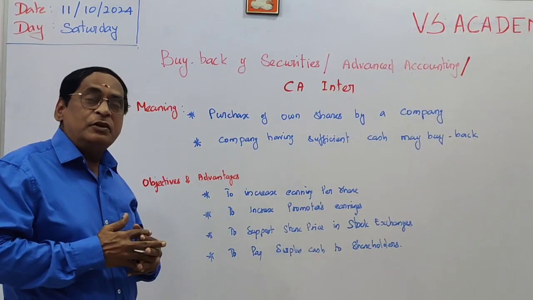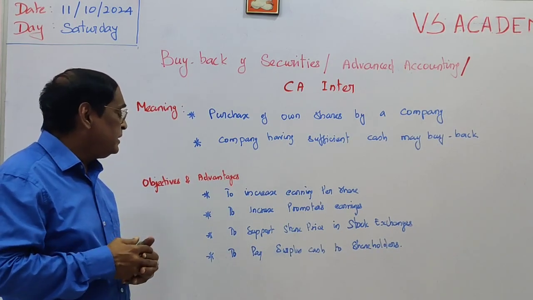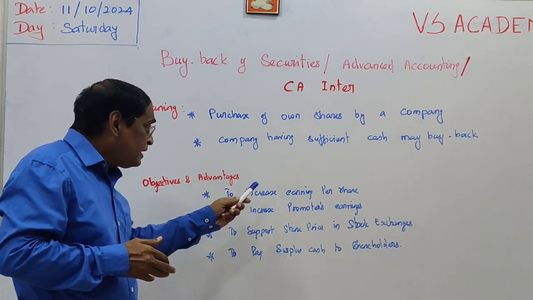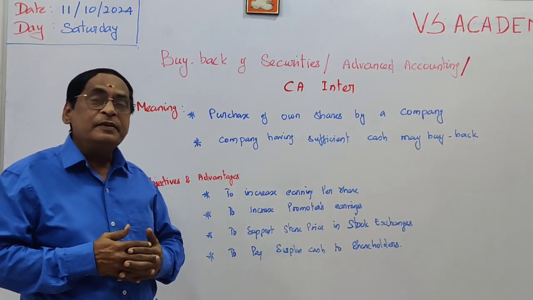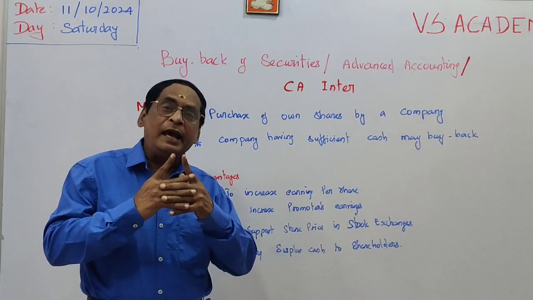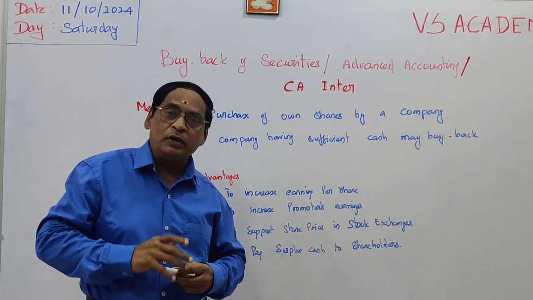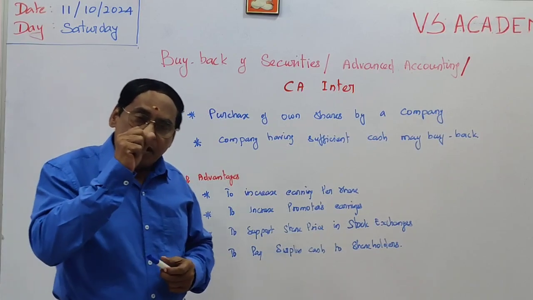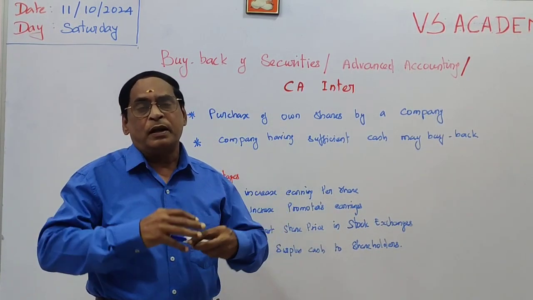Okay, what are the objectives and advantages of buyback? What are the advantages? We shall increase our existing earnings per share. How can we increase it? For example, a particular company has 1 lakh shareholders in India, but we are buying back nearly 50% of the shares from the open market.